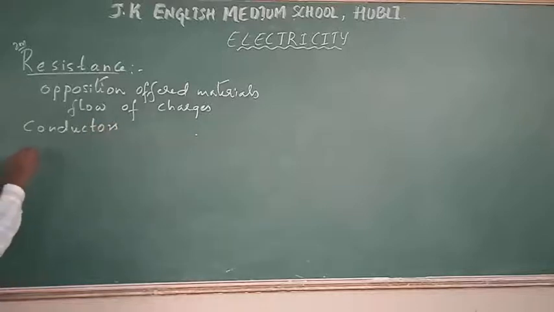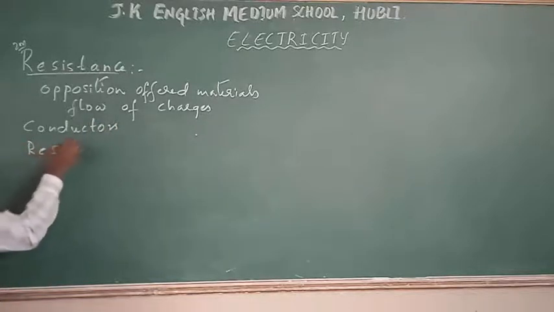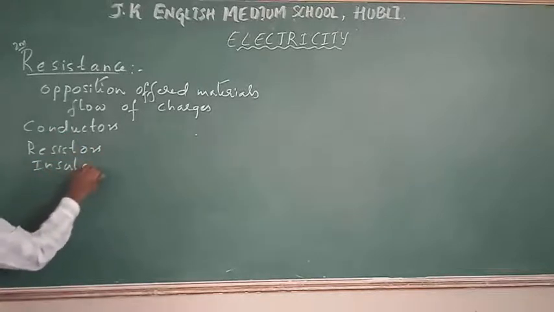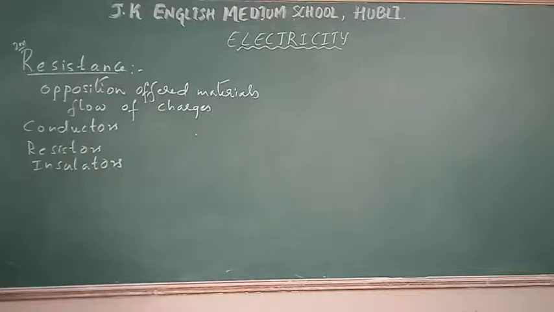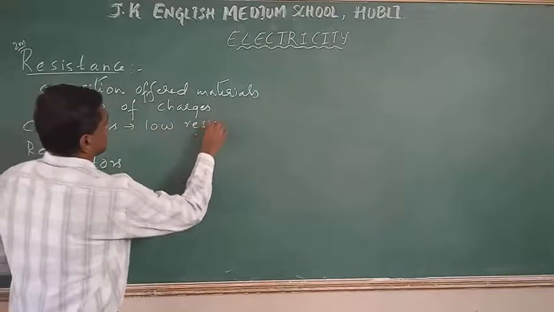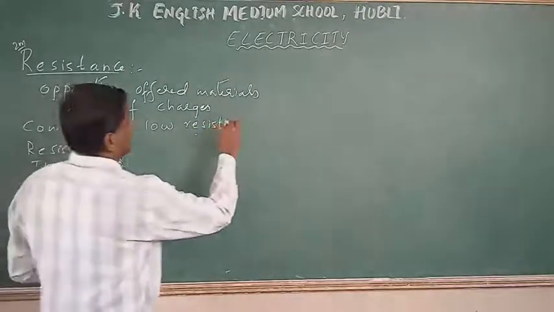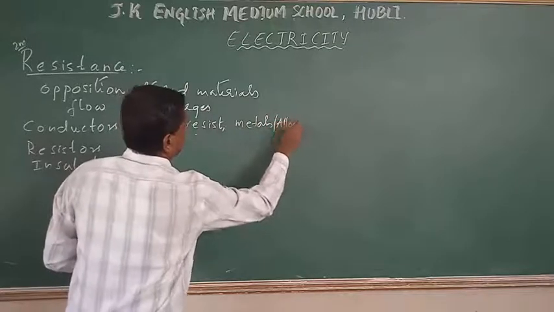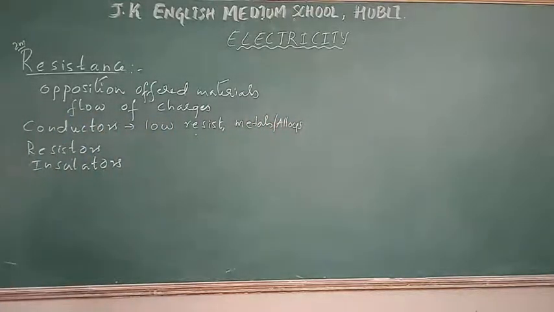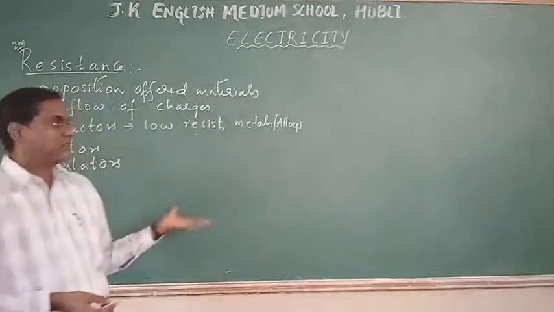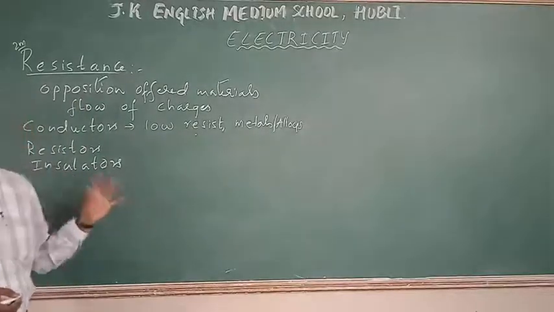then resistors, then insulators. So what are conductors? Conductors are the materials which offer very low resistance. Most of the metals, that is metals as well as alloys, are the best conductors. Already we know it. Examples are copper and aluminium. Even some alloys allow the current to pass through them.